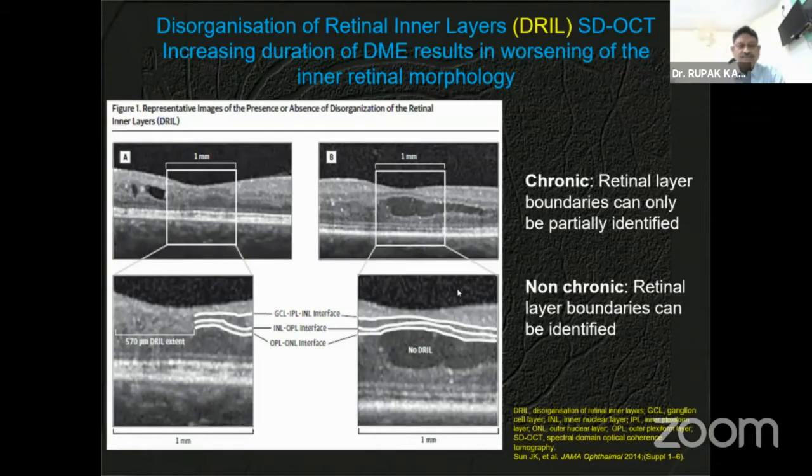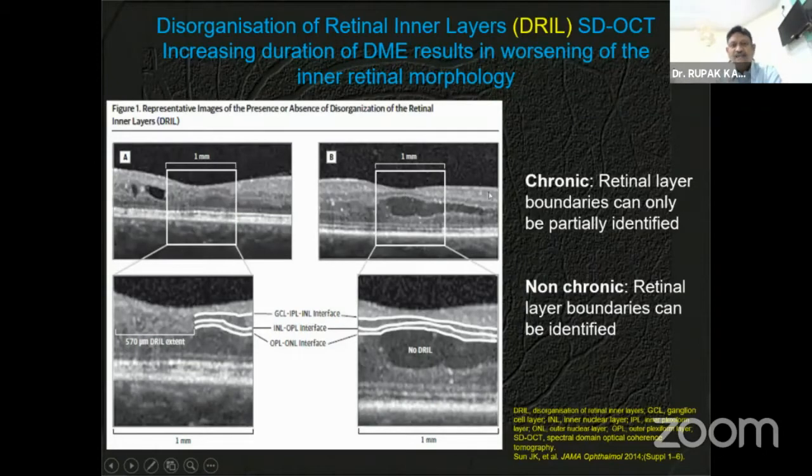But this also does not occur in one day. These changes occur over a period of time, so if you can catch them at the earliest possibility, you can reverse them as well. In the left side picture A, there is a disorganization of the retinal layers in this area, but later in this part you still have some delineation of the retinal architecture.